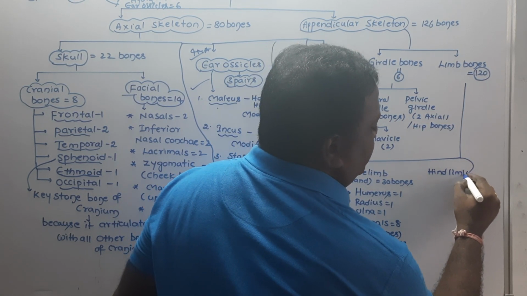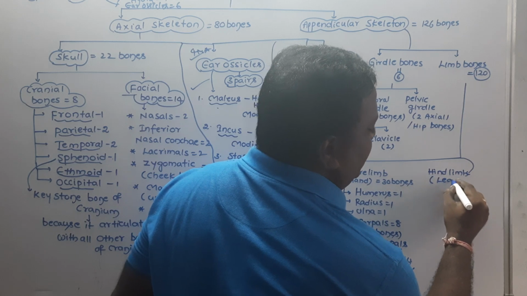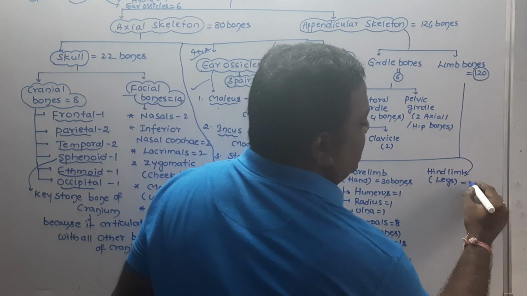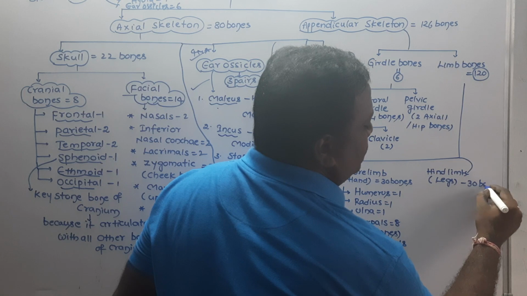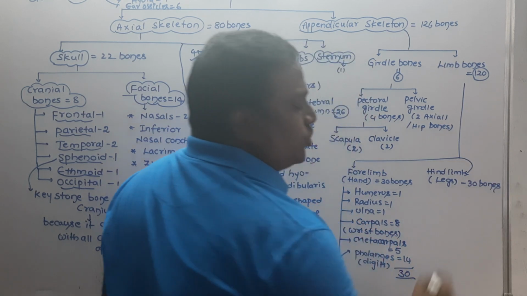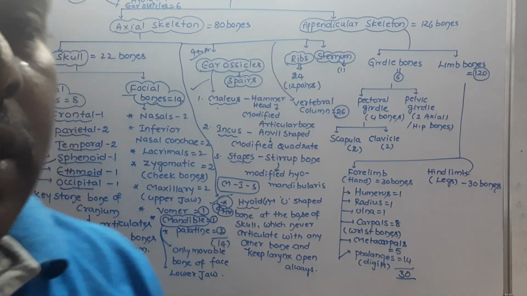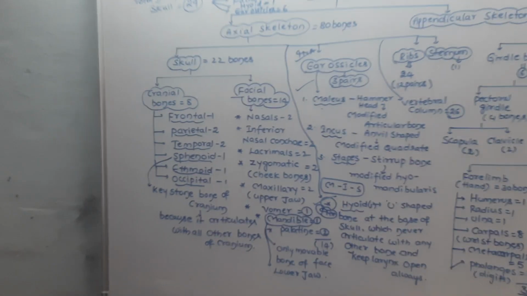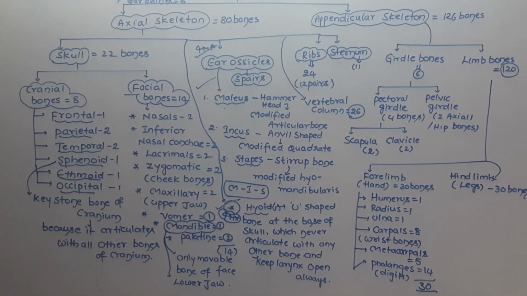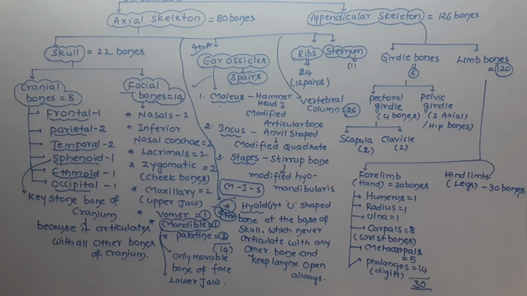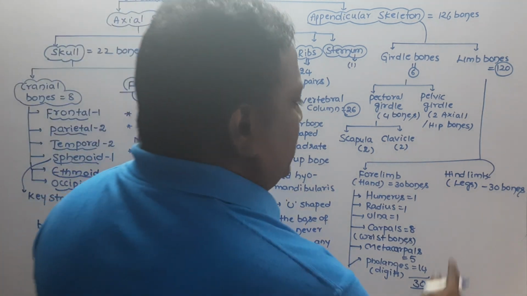Everybody knows these hind limbs are also called legs. Each hind limb contains how many bones? 30 bones are present in each hind limb.